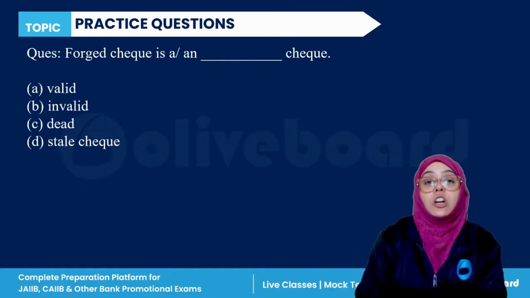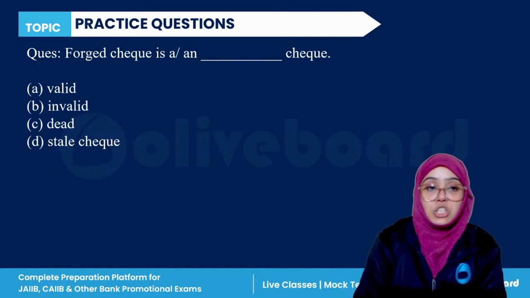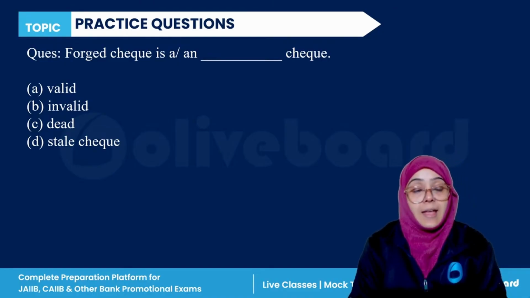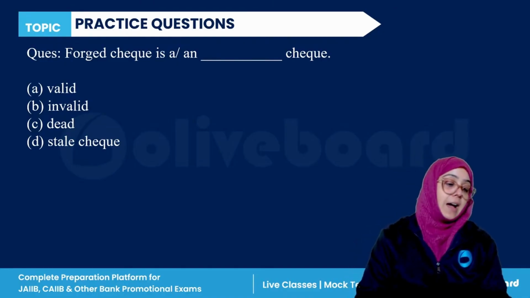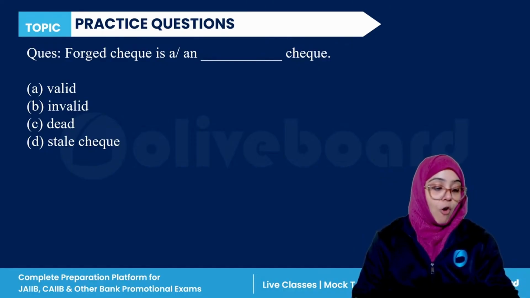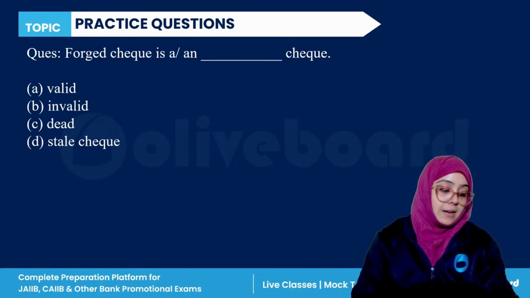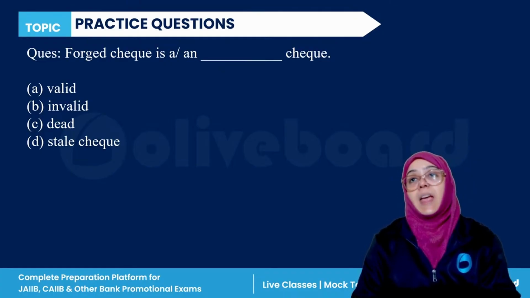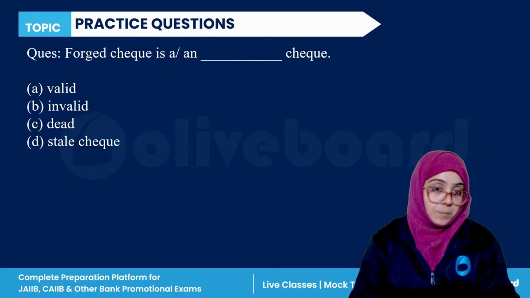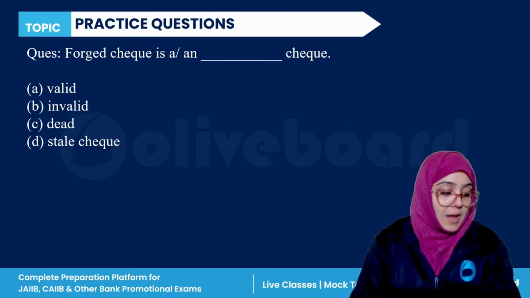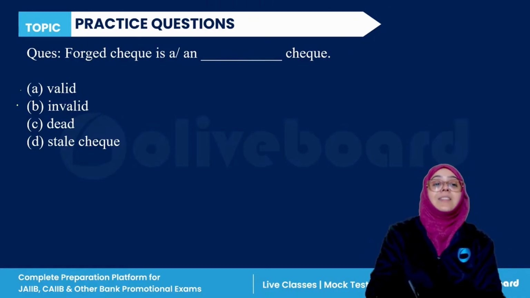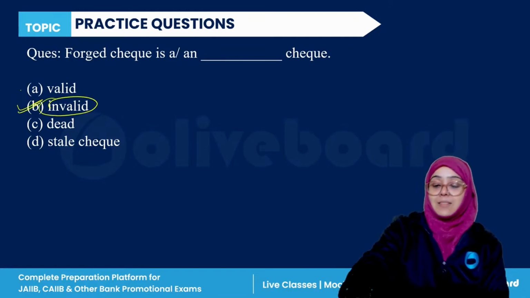Next question. A forged check is a valid check, invalid check, dead check, or stale check. Forged check is a dash. Everyone, please answer this question. Yes, if we talk about the forged check, it is an invalid check. Obviously, B is the correct answer.